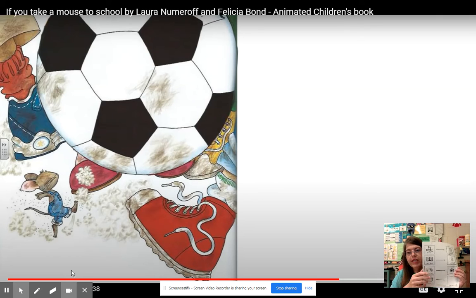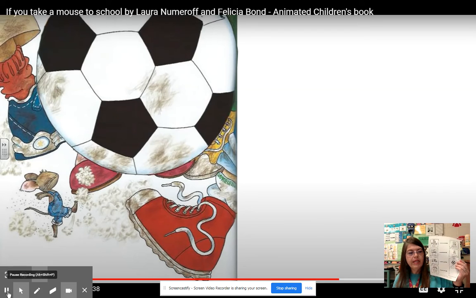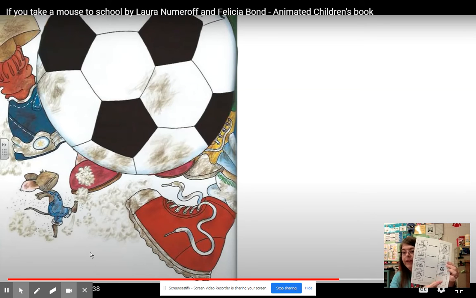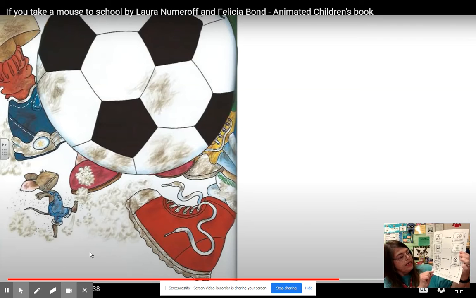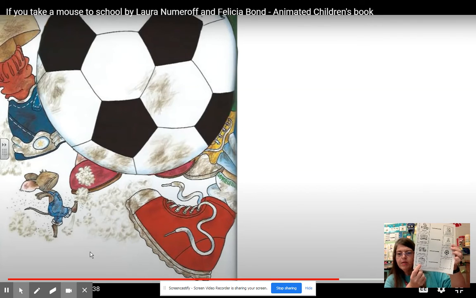So if you look at the screen, there's a soccer ball just like this one. So when he's waiting for the bus, he's going to play soccer. So pause and take a minute to put that one on your sheet. All right, let's listen to the rest of the story. We've got the soccer ball on there. And now the last one says lunchbox. So let's listen to what happens with his lunchbox. And then we'll find out what the very last thing that happens in the story is.